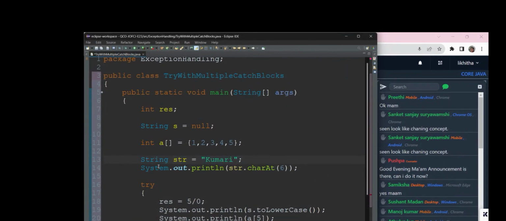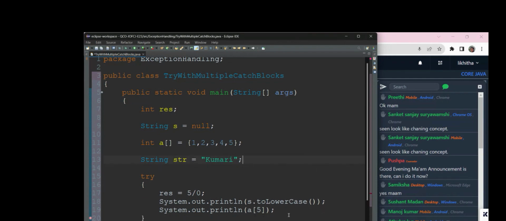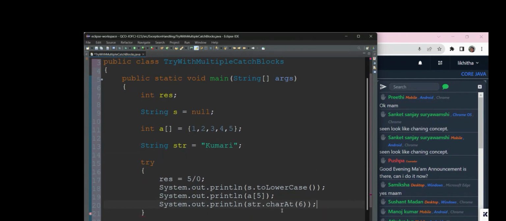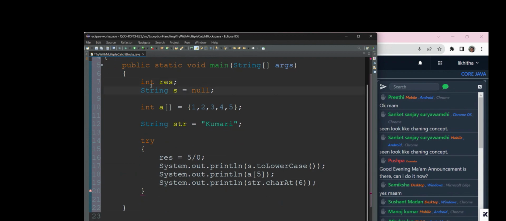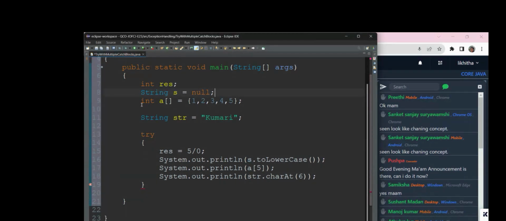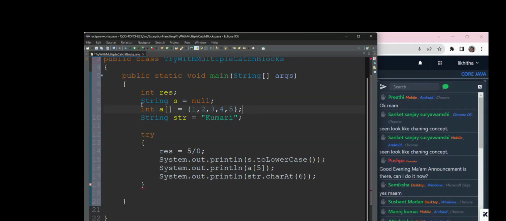Let us copy it. Here string s is equal to Kumari. Now we shall go for line number 14, because it will give a string index out of bounds exception. In the try block we have the statements which are purely responsible for the exception.